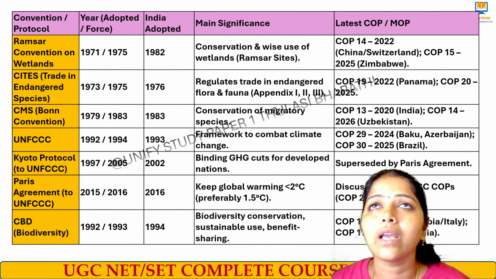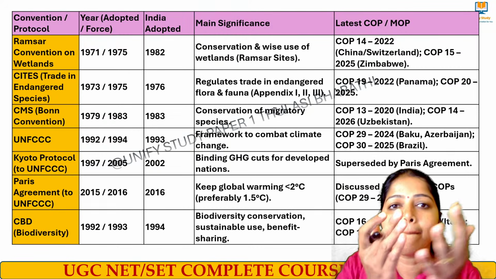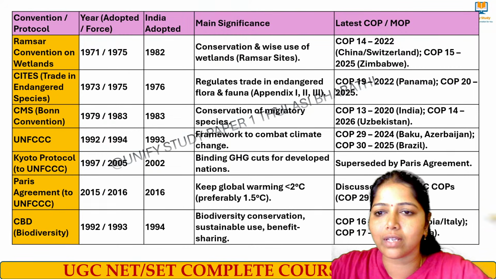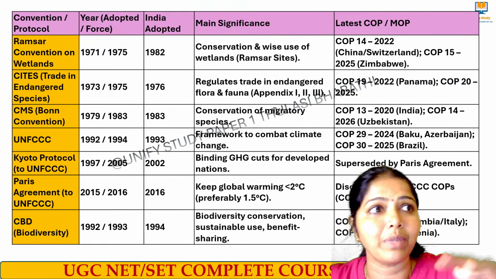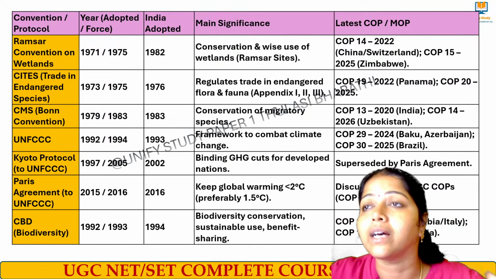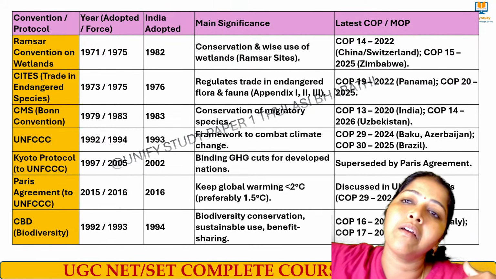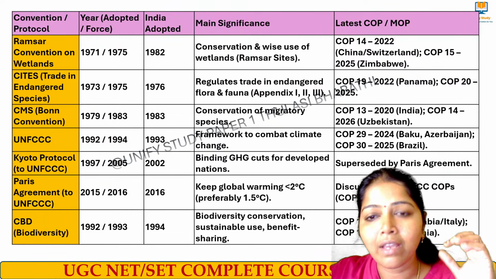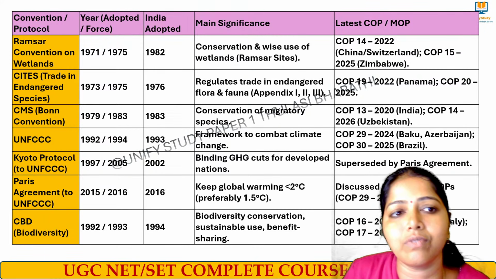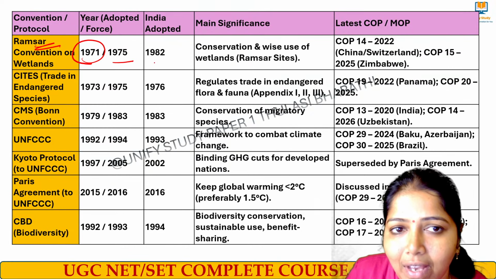Okay. Imagine the Ramsar Convention. The Ramsar Convention is meant for preserving the wetlands, because birds will come to wetlands, and they will extend their habitat there. So it is mainly to preserve them, or else their life will be under extinction. So it has to be preserved. To preserve these, we had the Ramsar Convention, and it was started in the year 1971.